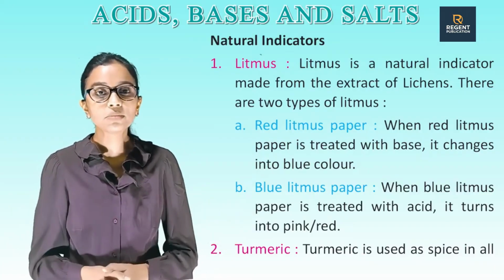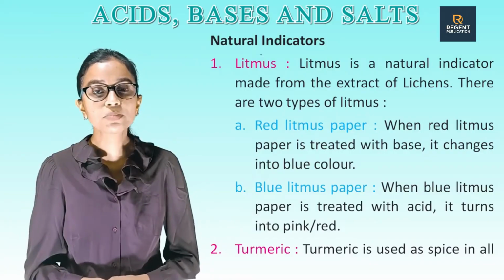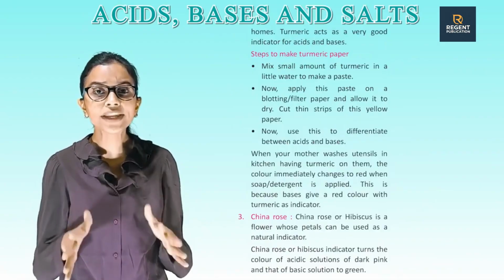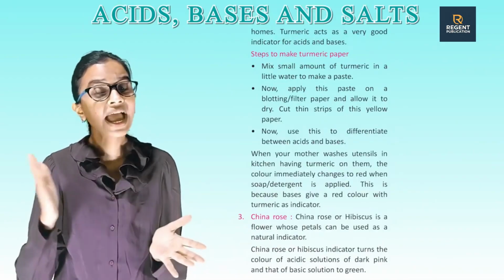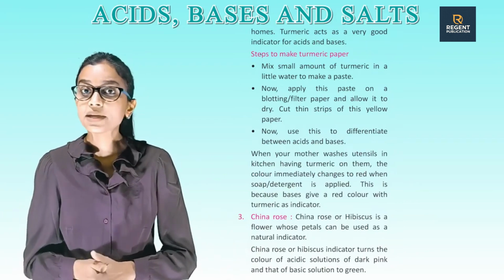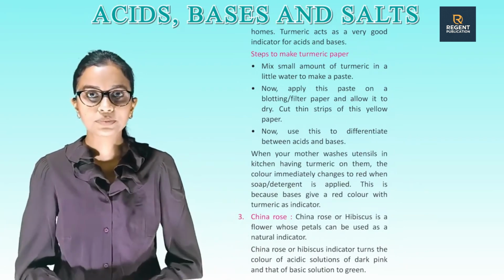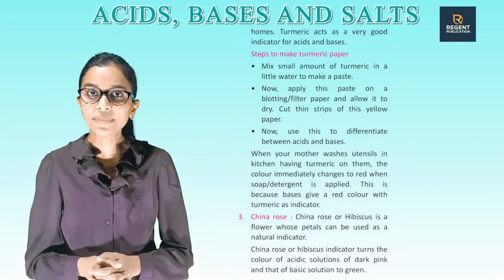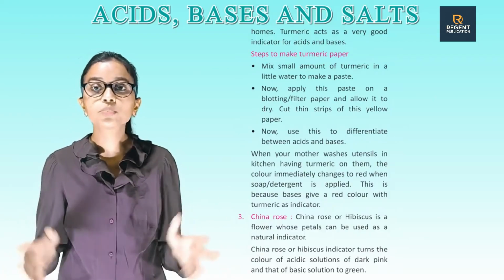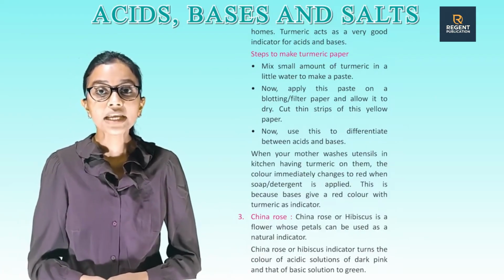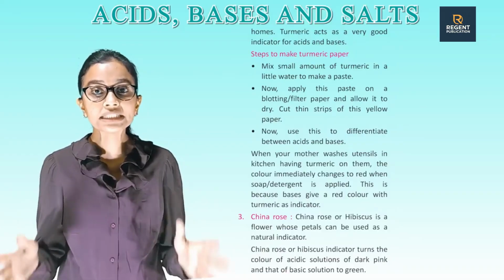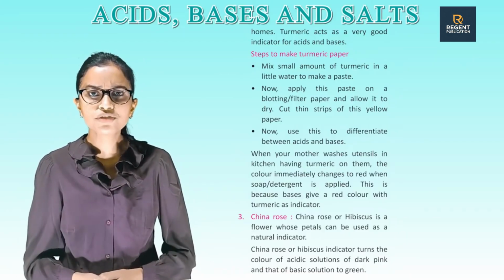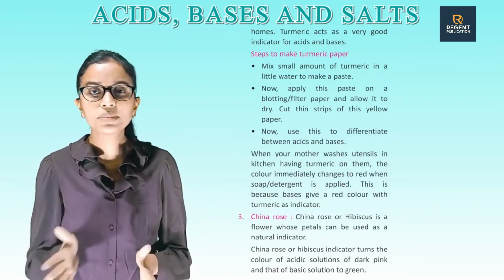The second one is turmeric. Turmeric is used as a spice in all homes. Turmeric acts as a very good indicator for acids and bases. Steps to make turmeric paper. Mix a small amount of turmeric in a little water to make a paste. Now apply this paste on a blotting filter paper and allow it to dry. Cut thin strips of this yellow paper. Now use this to differentiate between acids and bases.